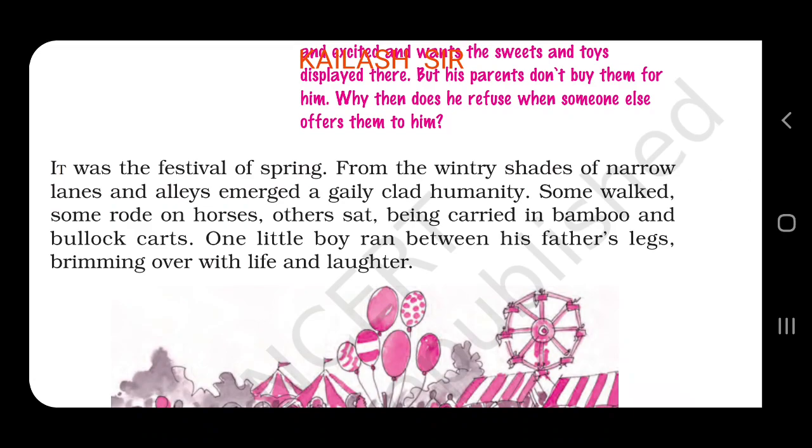From the wintry shades, now as it is winter, the wintry shades, clouds may be there, sun rays are not falling properly. So, shades are there of narrow lanes and alleys emerged a gaily clad humanity from the darkness. We can say shades, narrow lanes, gallis we can say, and alleys.